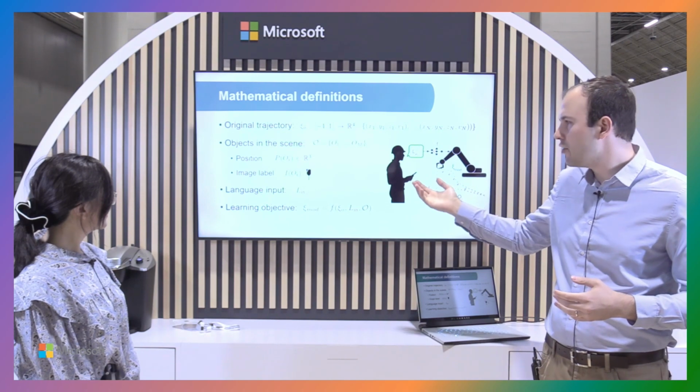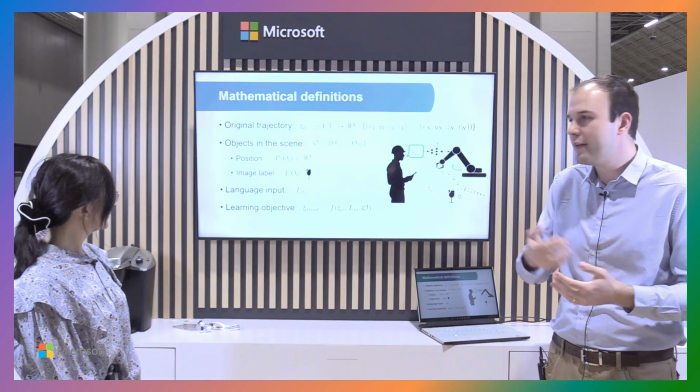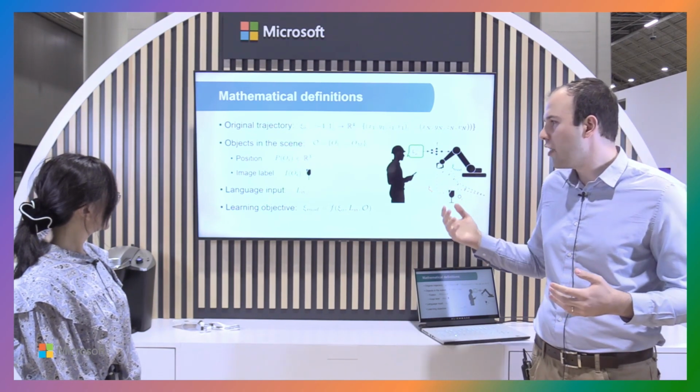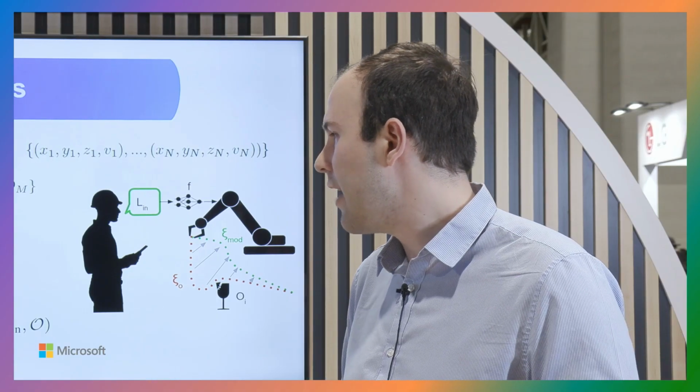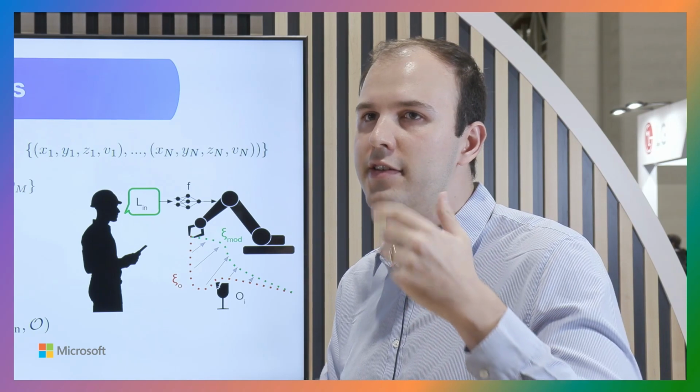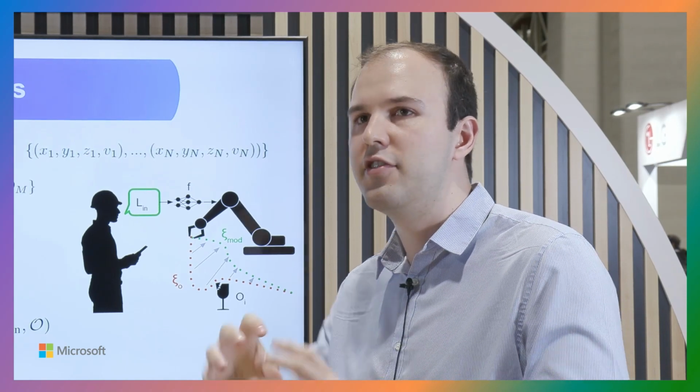We also assume we have a language input from the user, that is the language command. And what we're trying to do mathematically in terms of machine learning is to learn a function that maps the language command, the object positions, and this original trajectory for the robot, and maps this towards a new trajectory that obeys the geometrical and semantic constraints.